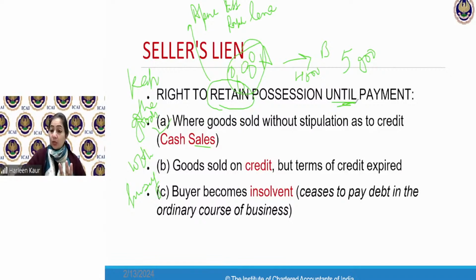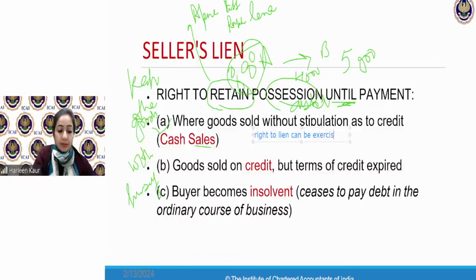But once I have given you this water bottle and then you fail to make my full payment, then I cannot exercise it, because goods मेरे पास होने चाहिए. I should have the goods in my custody, my possession. Possession means custody of the goods. They should be with me. Then only I can exercise the right to lien. Very important point. लिख लो यहाँ पे. Right to lien can be exercised only if seller has the goods with him.